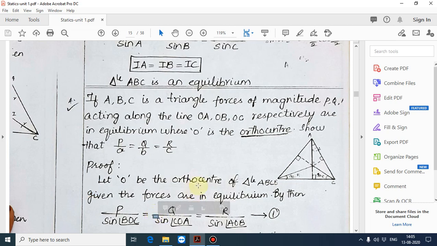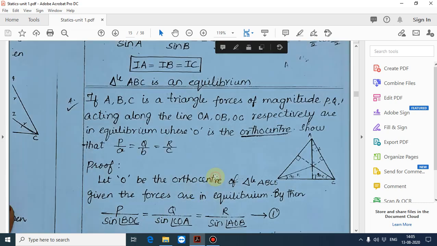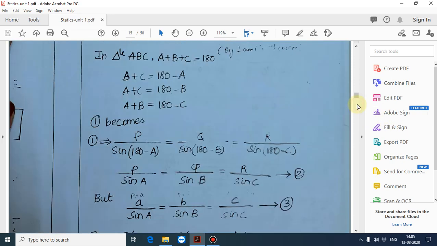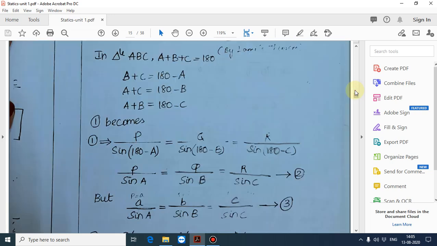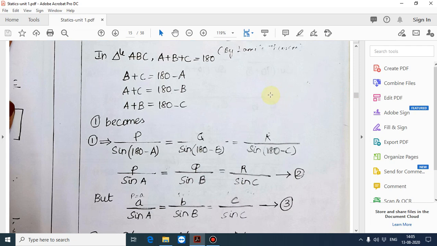Next, what you get in triangle ABC? In triangle ABC, A plus B plus C is equal to 180 degrees. So A plus B plus C is equal to 180 degrees means B plus C is equal to 180 minus A, you can write. Likewise, A plus C is equal to 180 minus B, and A plus B is equal to 180 minus C.